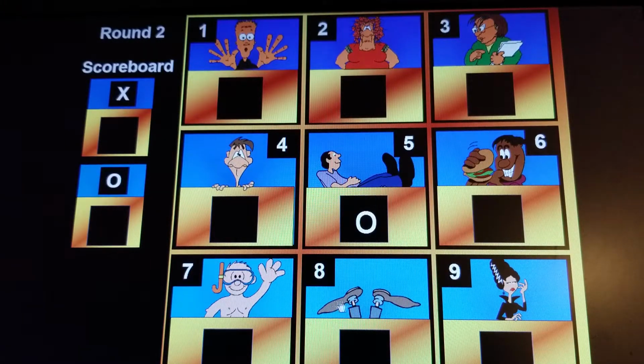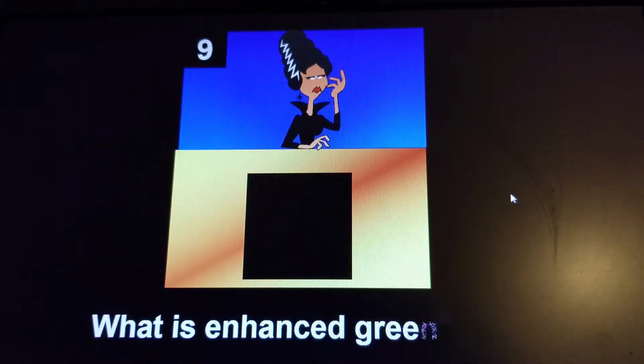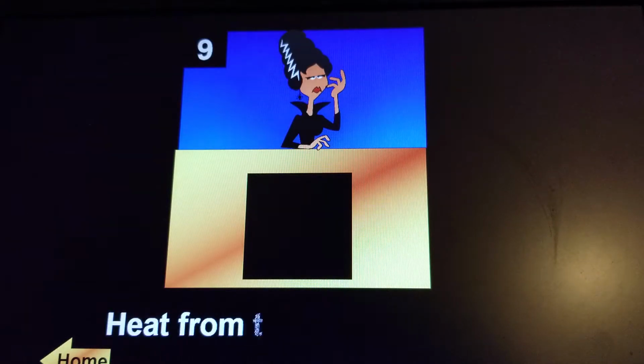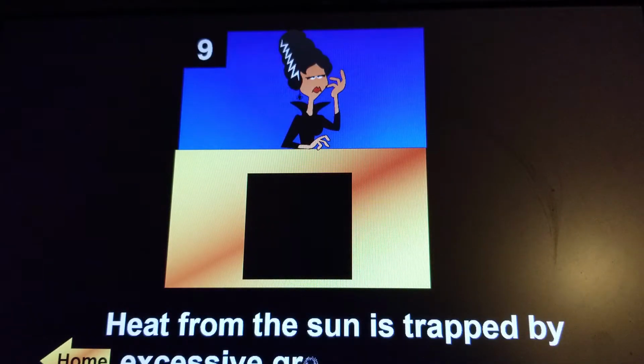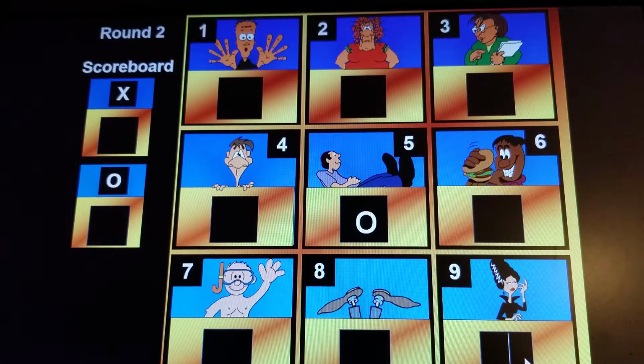Okay, taking a different pattern, we'll go for the block here. What is enhanced greenhouse effect? Remember, round 2 is all about clarifying questions and our greenhouse gases. Okay, heat from the sun is trapped by excessive greenhouse gases. Is that, in fact, the enhanced greenhouse effect? Agree or disagree? And that is the enhanced greenhouse effect, so X is going to agree.